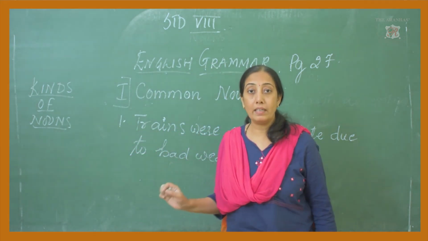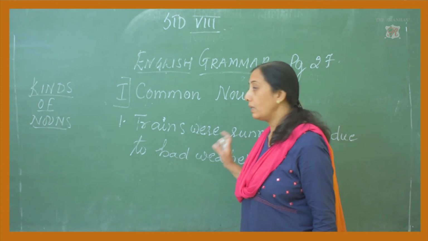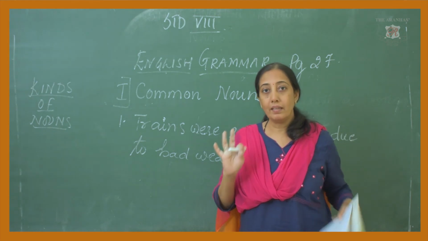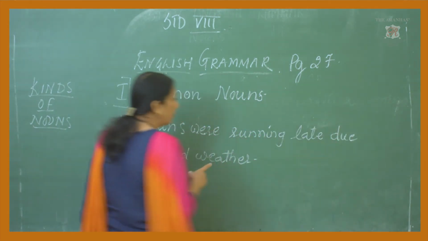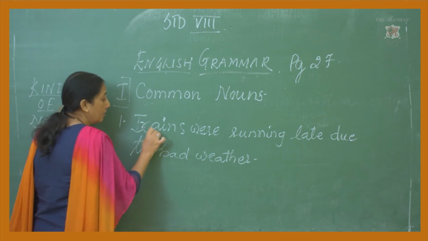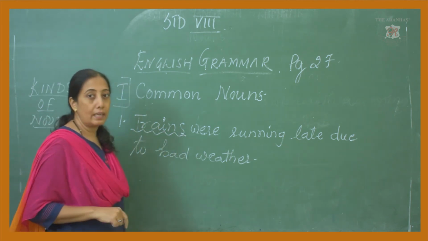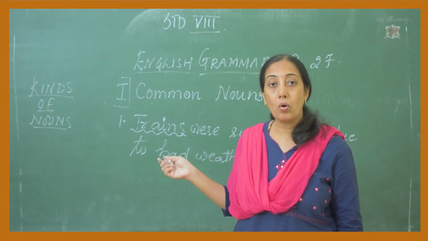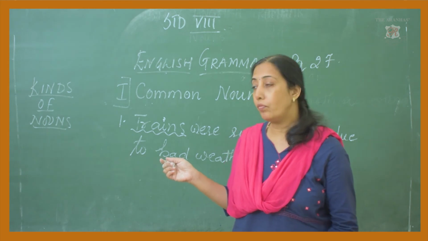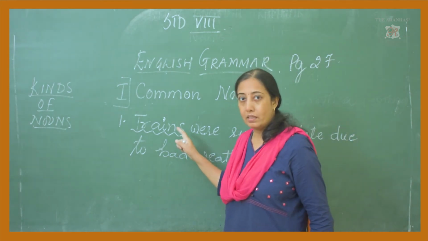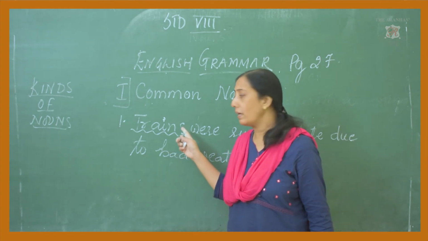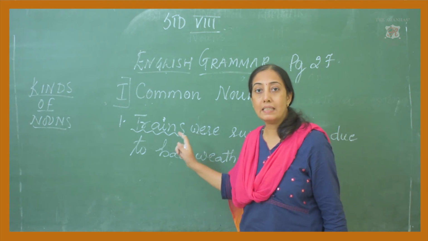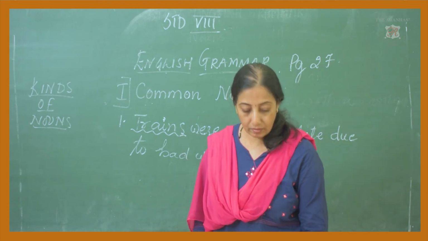Now we are supposed to find a common noun here. So the common noun I said is going to be names of things, places and persons. So here you have things. What is that? Trains. Okay. So trains is a thing. And so trains become a common noun here. I said all common nouns have plural forms. You can see trains. There can be many trains. That's why trains were running late due to the bad weather. So trains are going to be a common noun here.